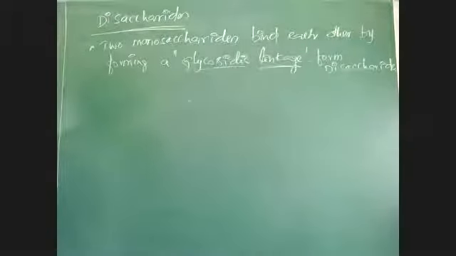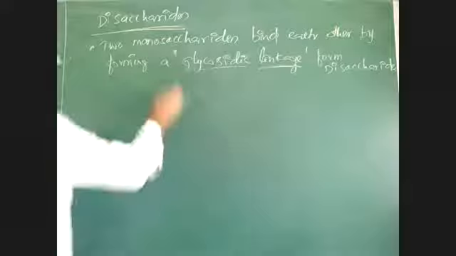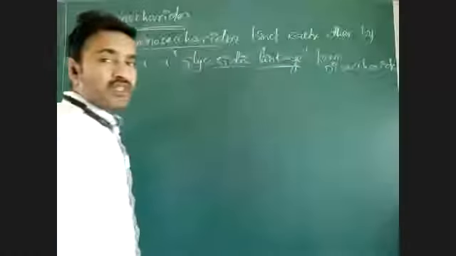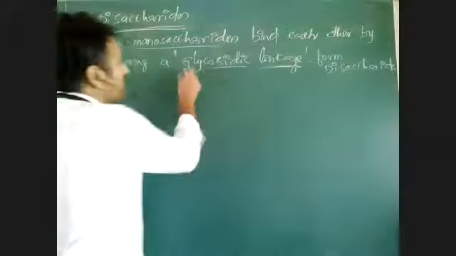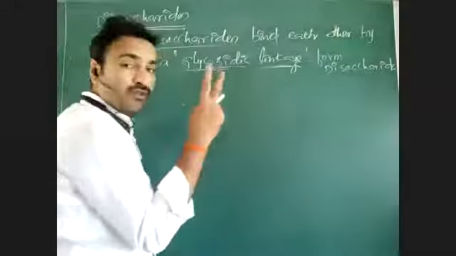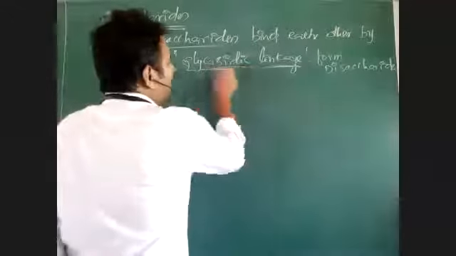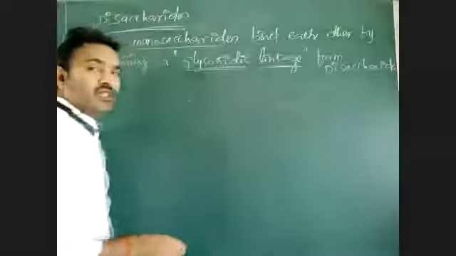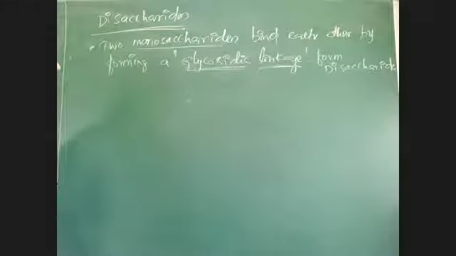Di means two, saccharide means sugar. Two sugars. Sugar is what here? A monosaccharide is a sugar. So two monosaccharides or two sugars combine with each other and form a disaccharide. Disaccharides are formed upon binding of two monosaccharides, and the bond formed between two monosaccharides on formation of a disaccharide is called glycosidic linkage.